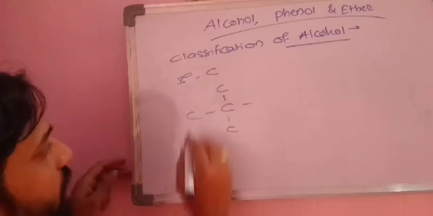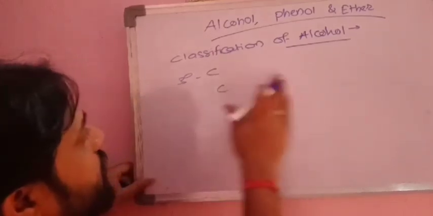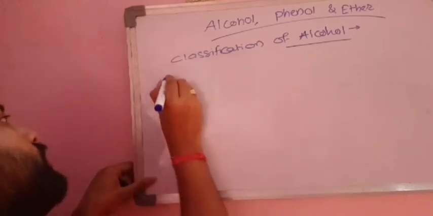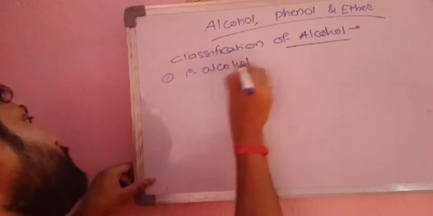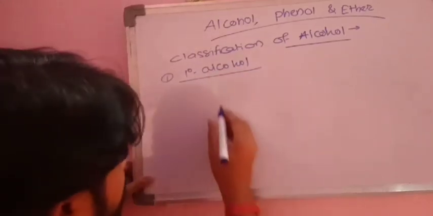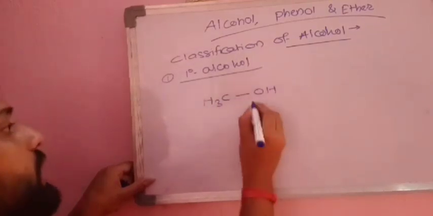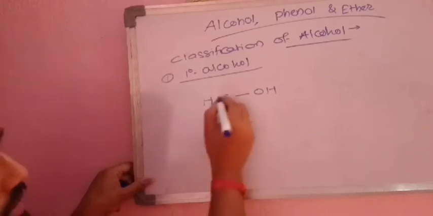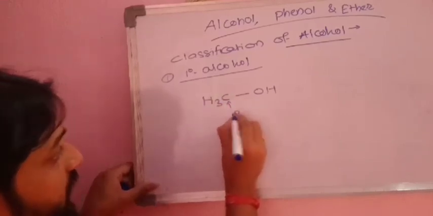So this is called tertiary carbon. Now from this we have to classify the alcohols. First, primary alcohol. What is primary alcohol? Primary alcohol is that in which the OH group is attached to a primary carbon atom. For example, H3C-OH. Here OH is attached to this carbon, and this carbon is attached to all hydrogens only. No carbon is there. Therefore it is a primary carbon.